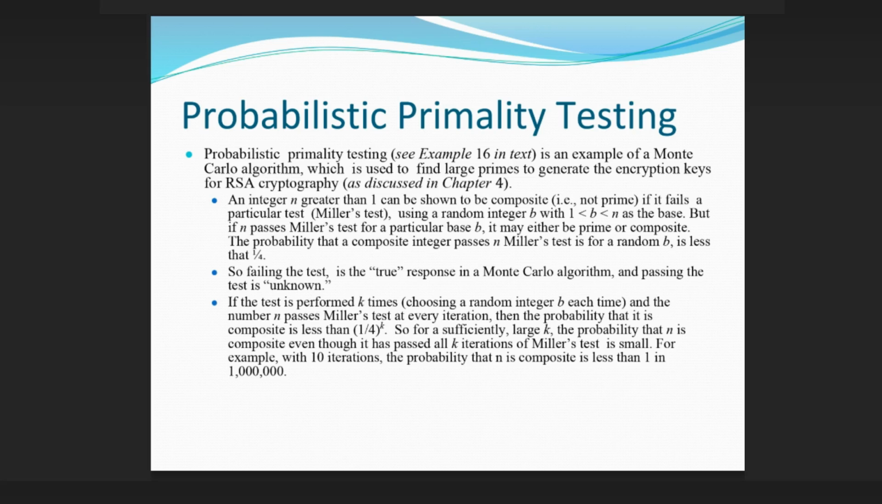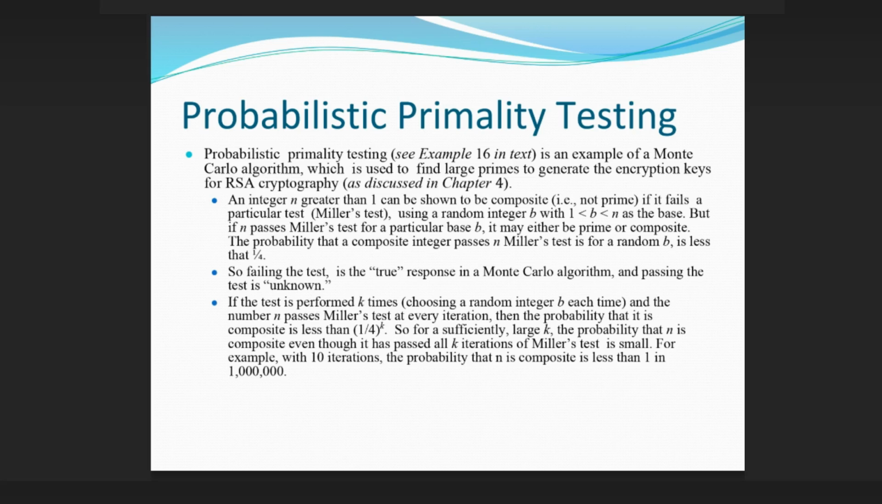But if n passes Miller's test for a particular base b, it may either be prime or composite. The probability that a composite integer passes Miller's test for a random b is less than 1/4. So failing the test is the true response in a Monte Carlo algorithm, and passing the test is unknown.